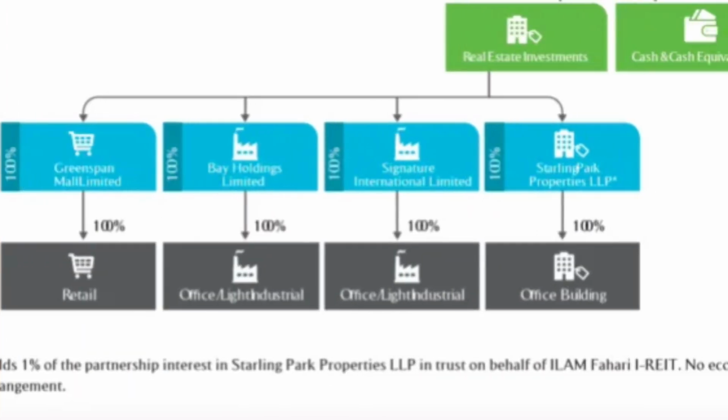Down there we can see the properties that the ILAM FAHARI I-REIT owns. The Greenspan Mall, which is a retail property, is in Donholm actually. Bay Holdings Limited is an office or light industrial property. We have Signature International Limited, also an office or light industrial property. And then the Sterling Park Properties Limited, an office building. So as you can see, in a nutshell, this is the structure of the ILAM FAHARI I-REIT.